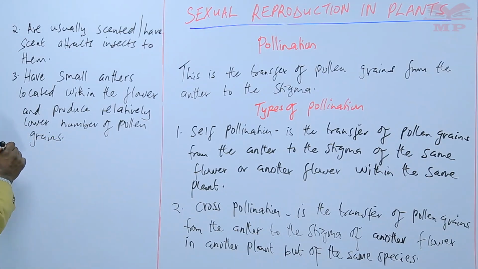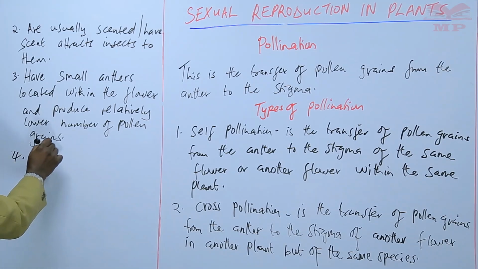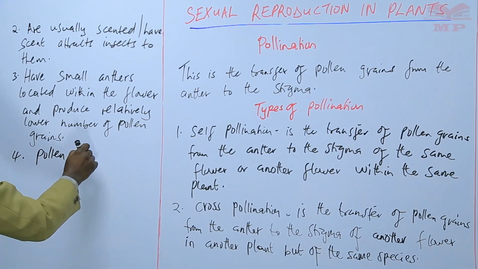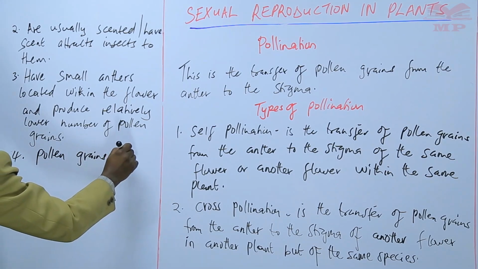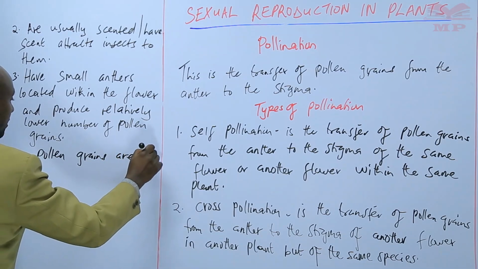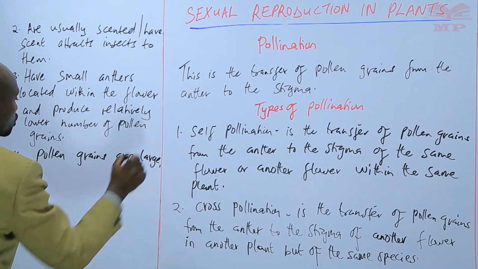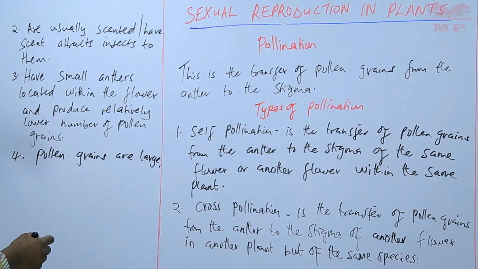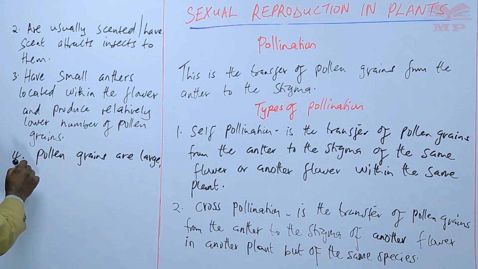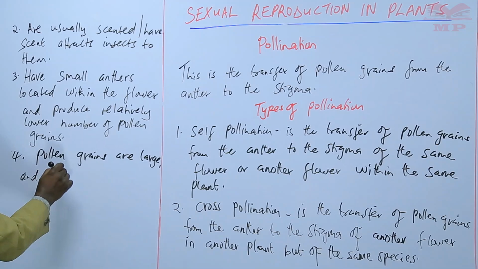As for the pollen grains themselves, the pollen grains are relatively large and sticky.